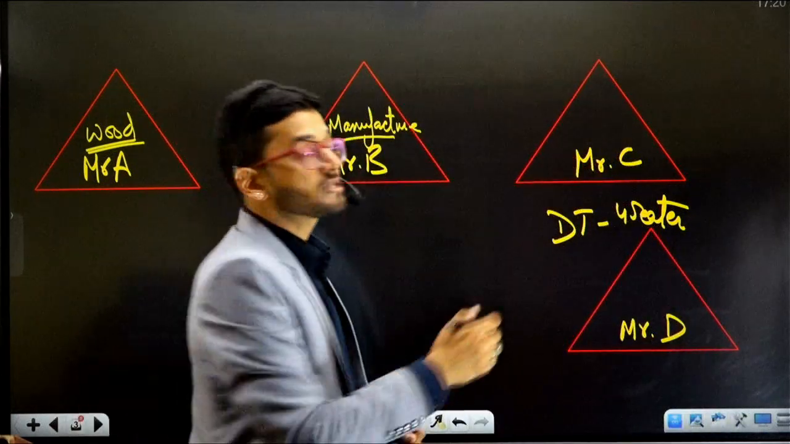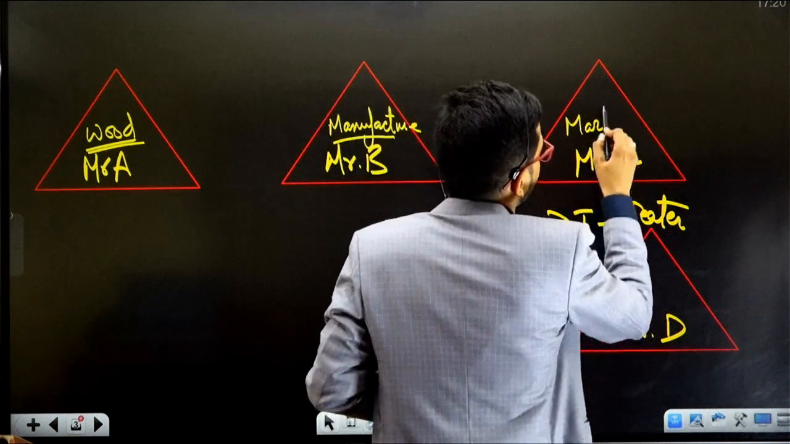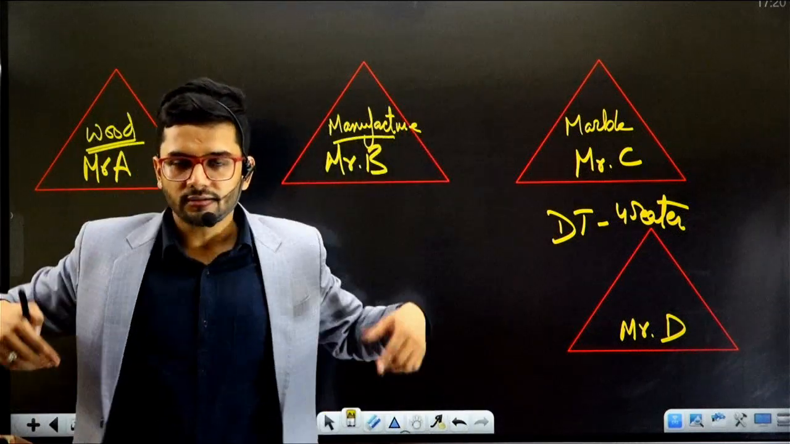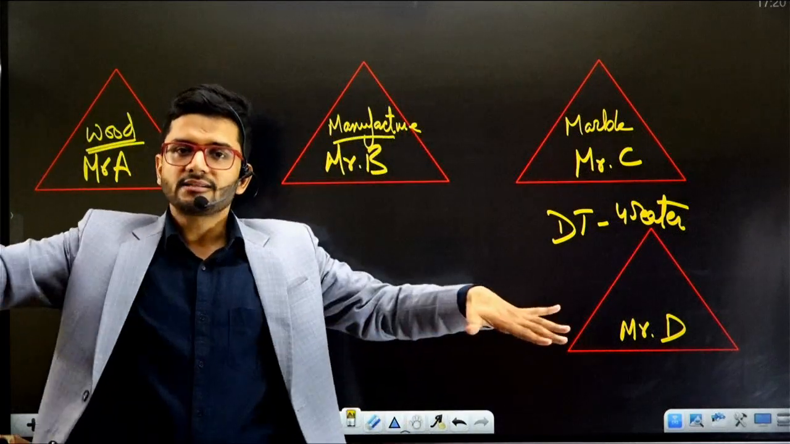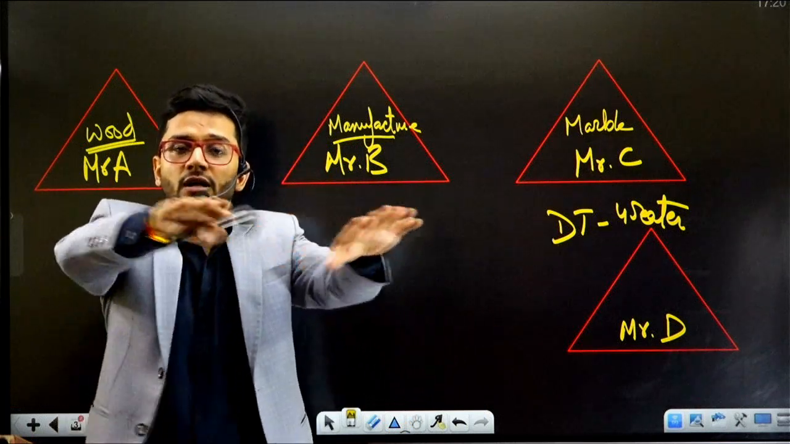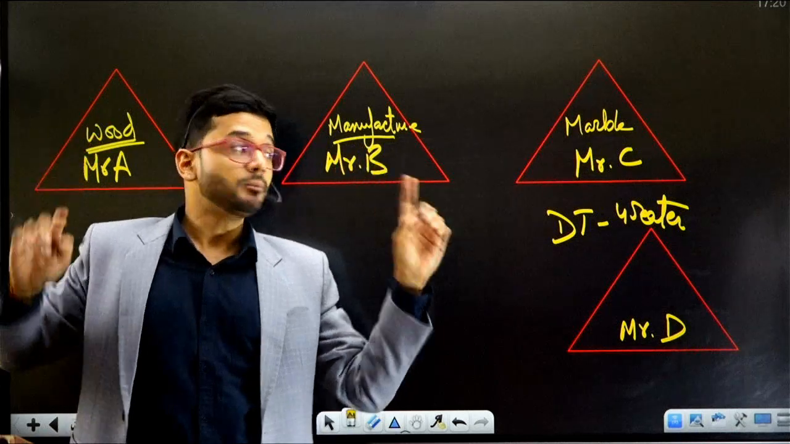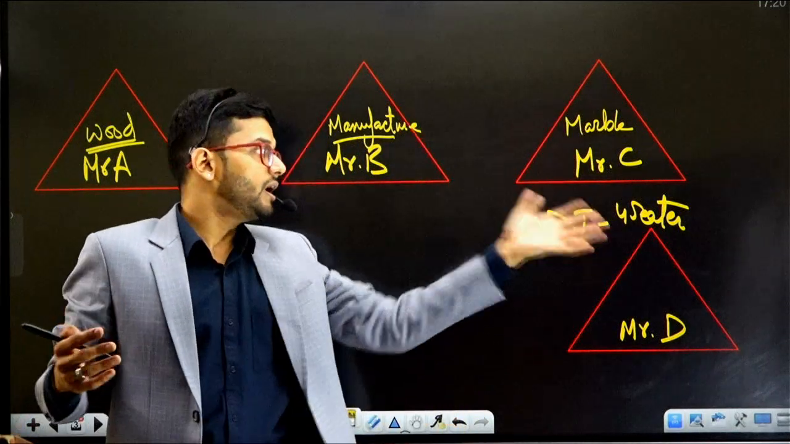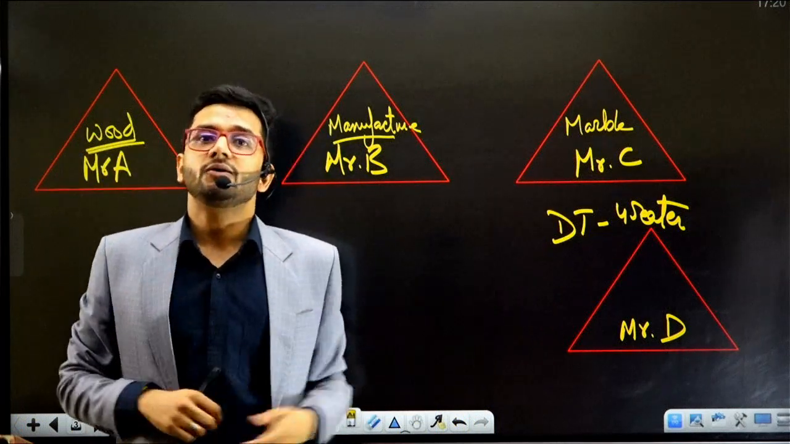And who's Mr. C? Mr. C will supply marble. He's a marble merchant. You've seen the dining table which has a marble top on it. There are wooden legs, wooden bases, and on the top of it there's a marble slab which is fit into the dining table. So Mr. C will fit that marble on the dining table and he will sell it to the ultimate consumer. That is the chain which we are going to follow.